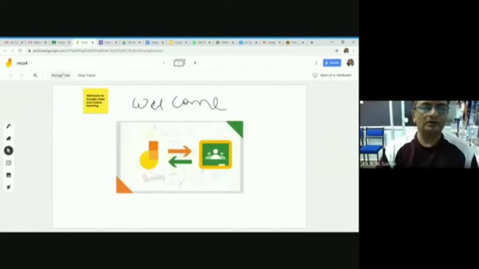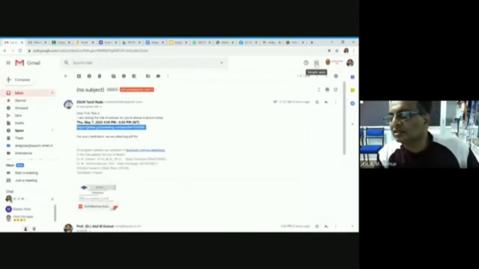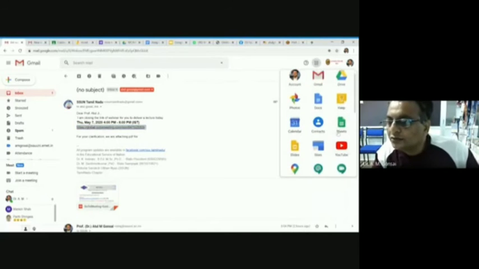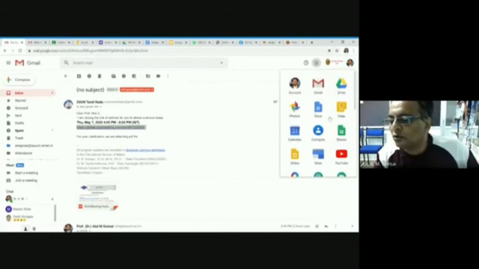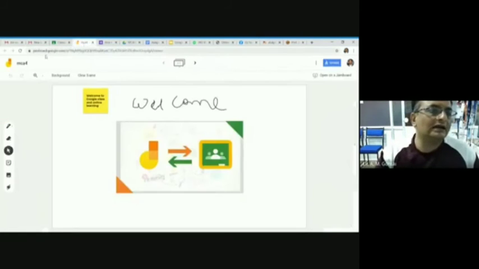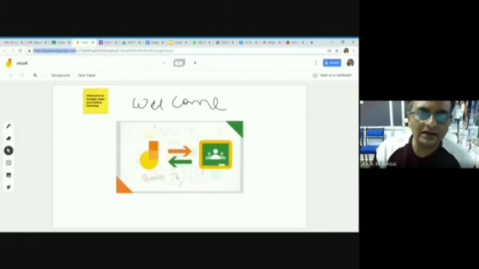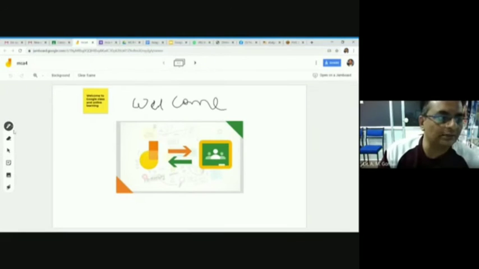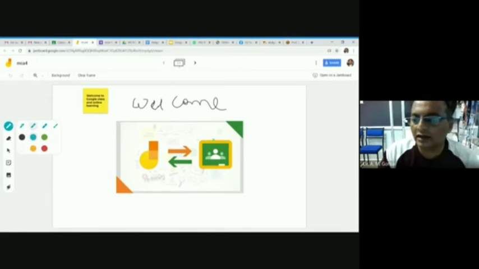This is a Jamboard. So if you want to start Jamboard, what you need to do is go to Google Apps, the 9 dots. Do you see this Google Apps? Yes, I hope so. And here you will find Gmail, Drive, Photos, Docs, Keep, Contacts, Slides, and Jamboard. Or you can directly type jamboard.google.com this way. And here you can type anything. Look, this is a pen with multiple colors. I am using a marker with this color and I am writing something.